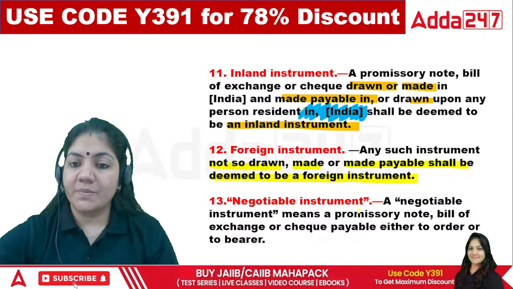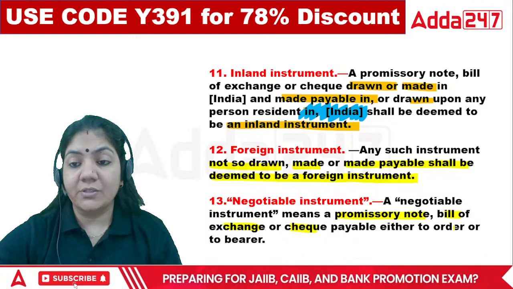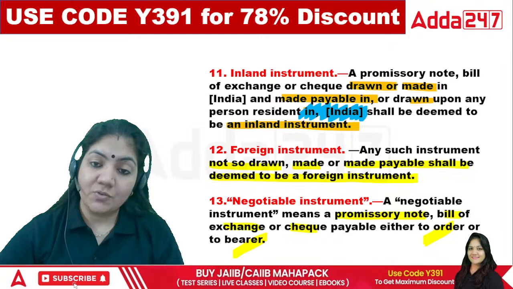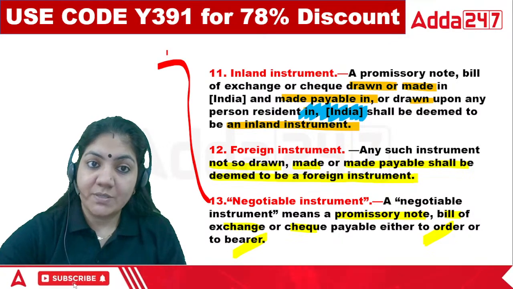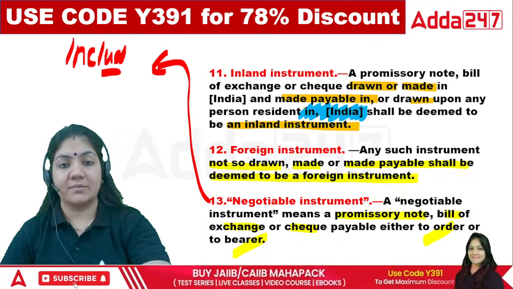What is a negotiable instrument? Promissory note, bill of exchange, check, payable either to the order or the bearer. It means class, the exact definition of negotiable instrument is not given. The negotiable instrument includes these things. That's it.